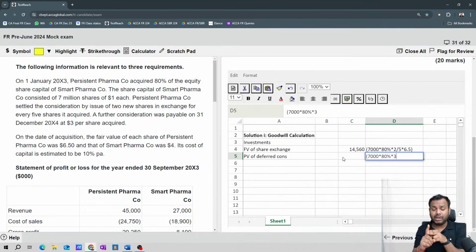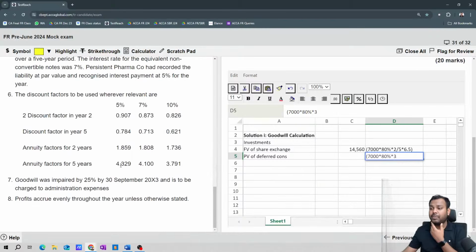A fixed amount of money after a fixed period of time, and the payment is certain. So it is deferred consideration, which we will recognize at its present value. So now we have to take the present value factor. So what is the present value factor? From here, for 10%, after 2 years is 0.826, into 0.826.